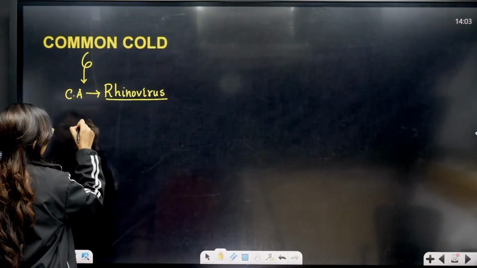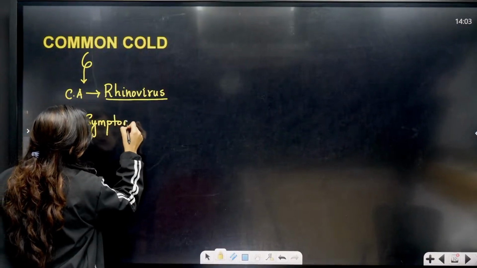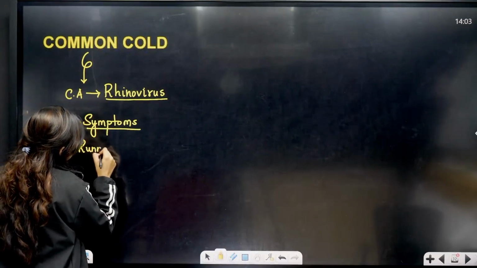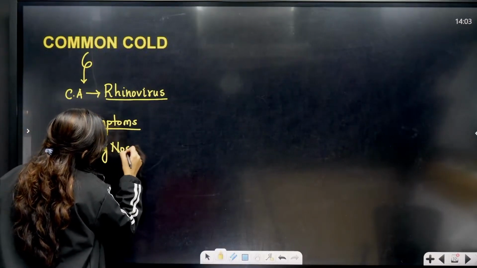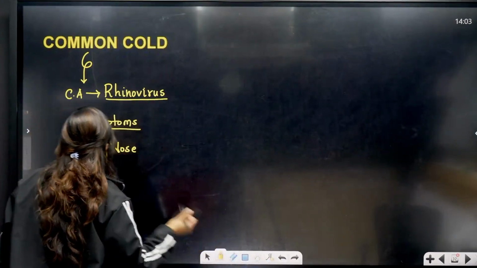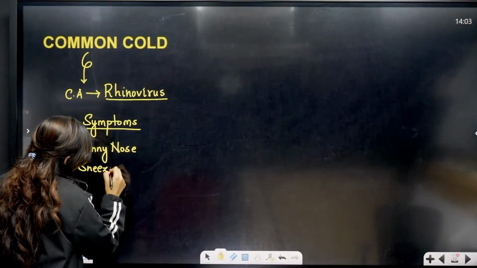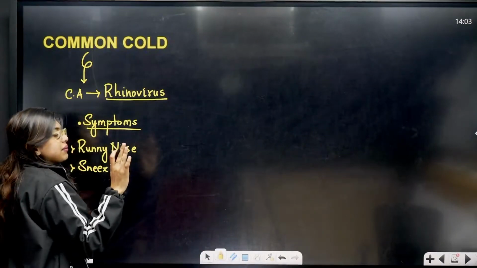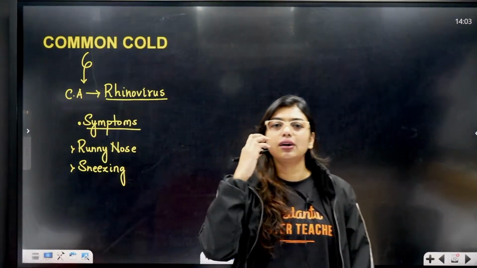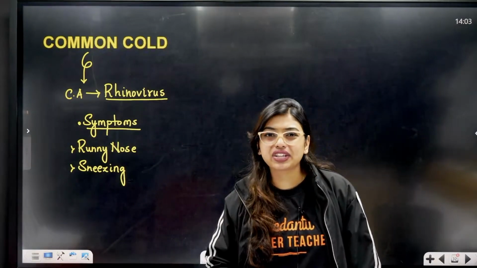And the symptoms are going to be, as you know, runny nose, sneezing. This will stay somewhere 3 to 7 days, up to 1 week it can go. And the things are what? Runny nose will be there, congestion can happen, at the same time you can have extreme sneezing.